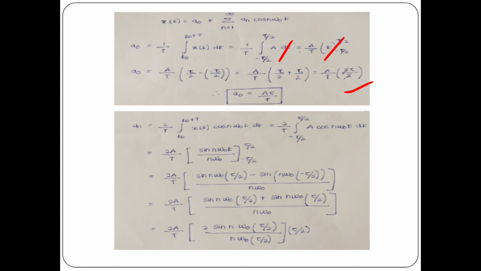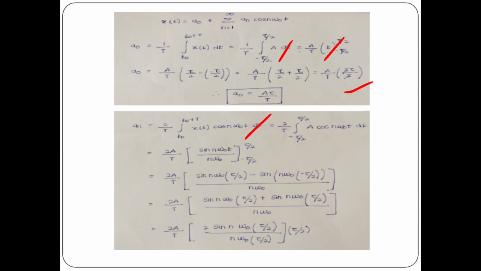So what about an? 2 by T integral t0 to t0 + T of x(t) cos(n omega0 t) dt. This is the general formula. So in the place of x(t) you substitute A, and in the limit you substitute minus tau by 2 to plus tau by 2. A will be taken outside the integral since it is a constant value.